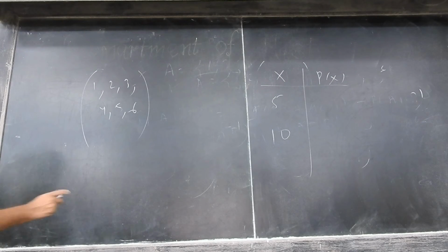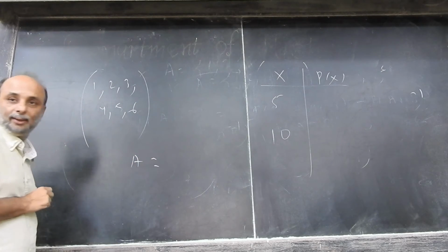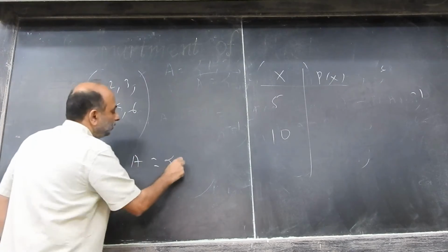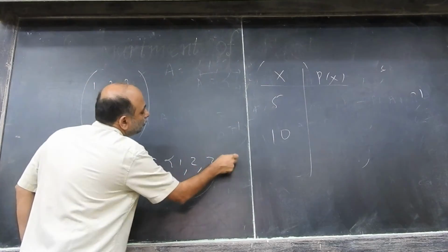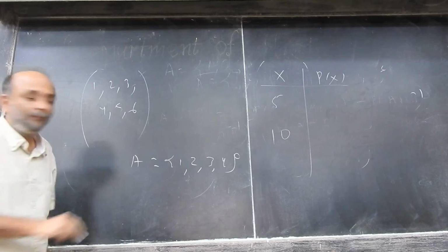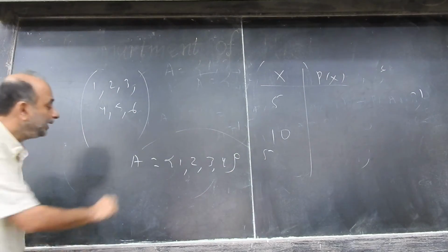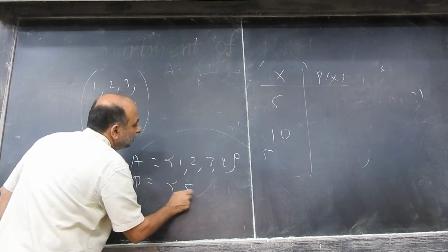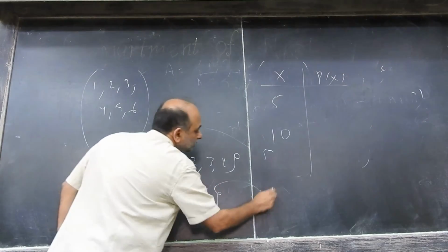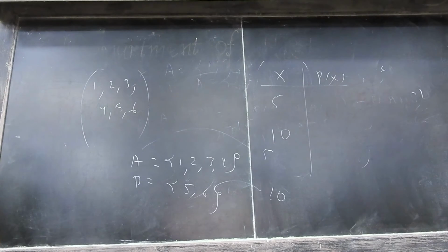So if the event A, which is 1, 2, 3 or 4, occurs, with A you associate 5. If the event B, which is 5 or 6, occurs, with that you associate 10.